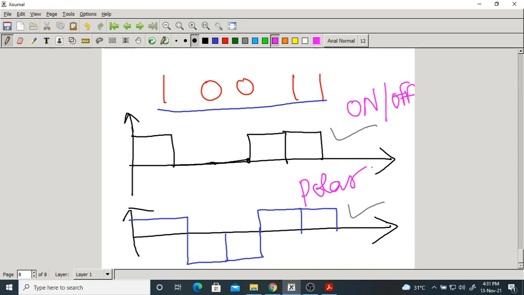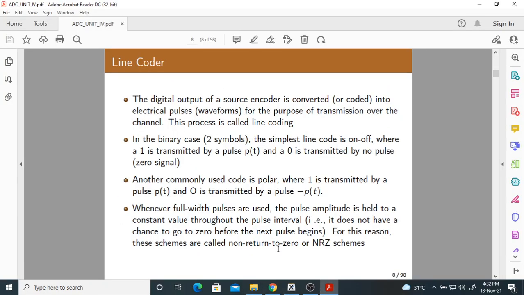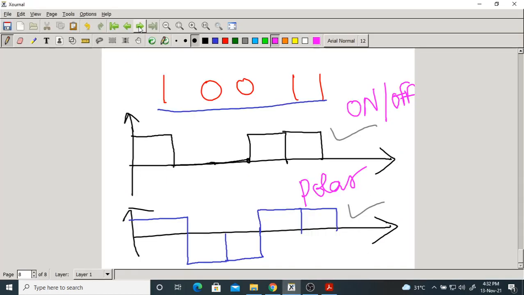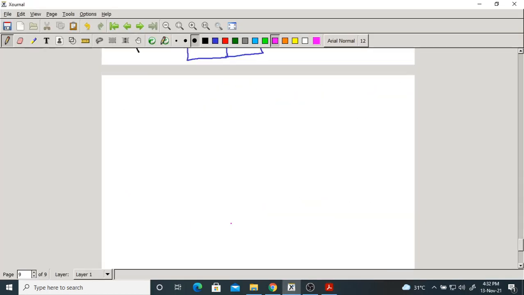Okay, so these are the most widely used line codes. There are many other line codes along with these two, but they are not important to us for the time being. So just remember these two different ways of line coding: on-off and polar. Now, one more thing: both are called NRZ schemes.